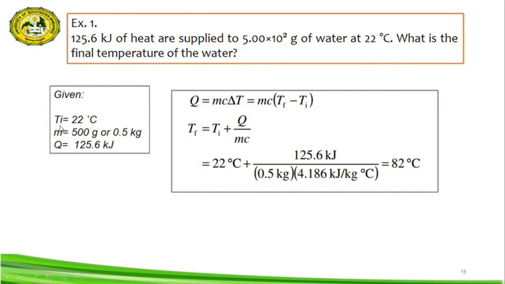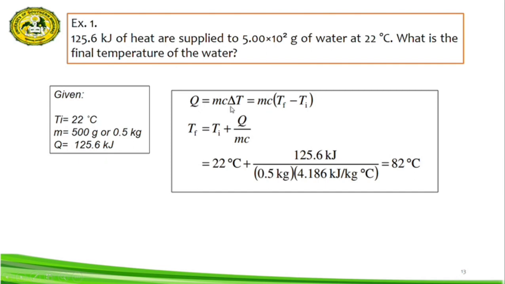We have the initial temperature, which is 22 degrees Celsius. We have the mass, 500 grams, or converted into kilograms, 0.5, and we have the heat added, 125.6 kilojoules.